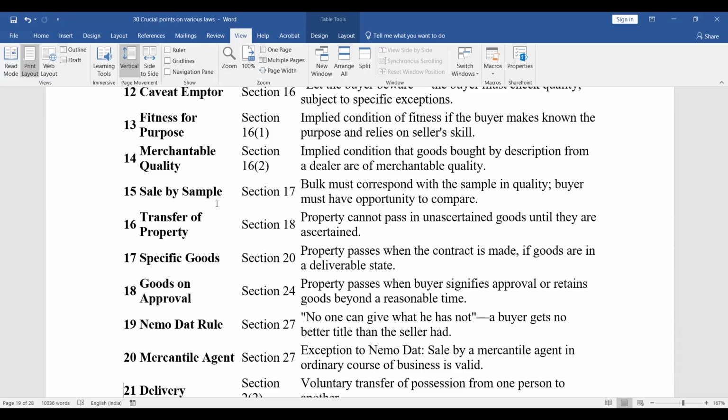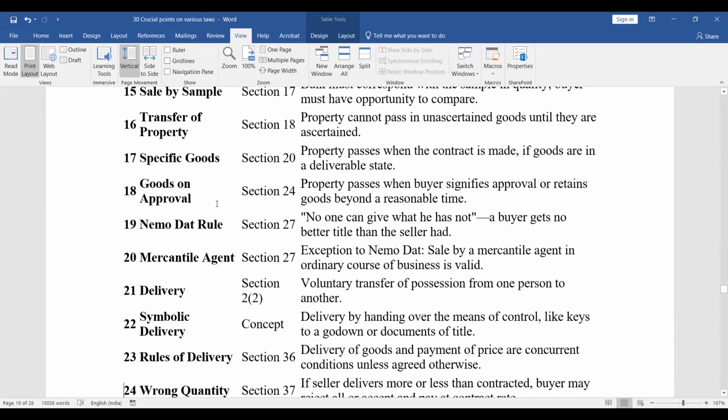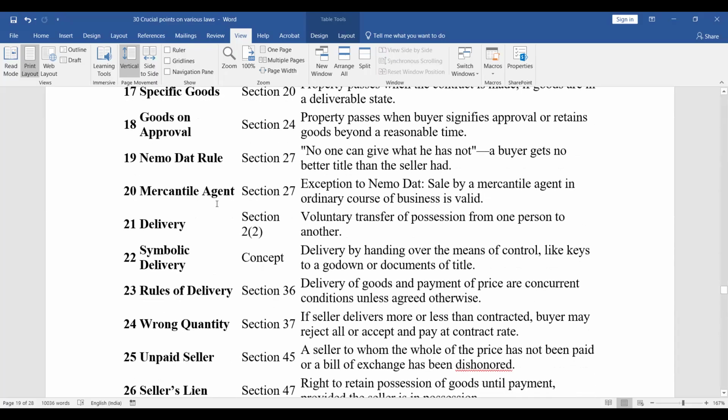Nemo dat rule, Section 27. No one can give what he has not. A buyer gets no better title than the seller had. Mercantile agent, Section 27, exception to the Nemo dat. Sale by a mercantile agent in the ordinary course of business is valid.